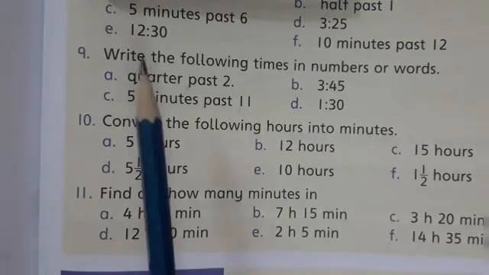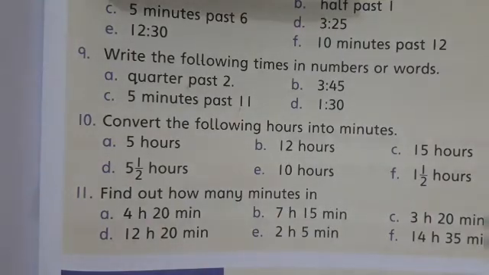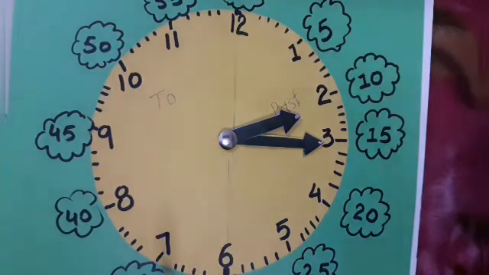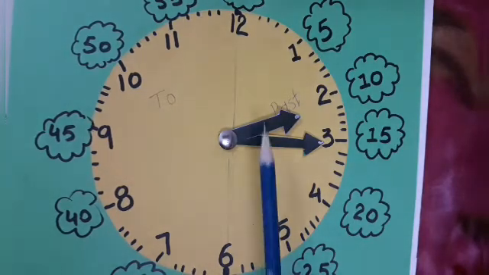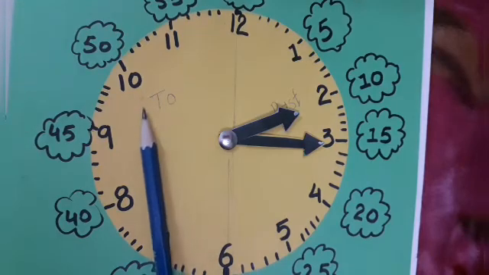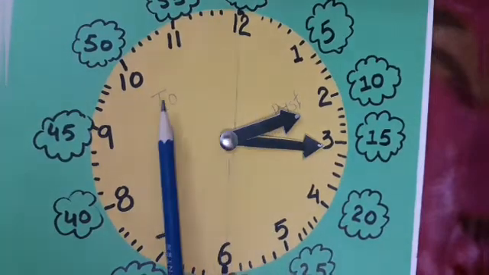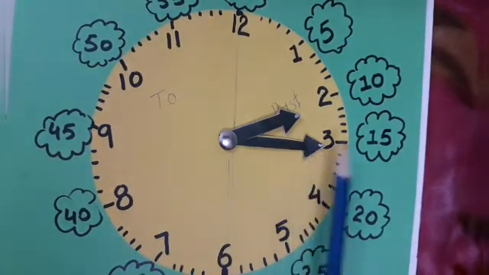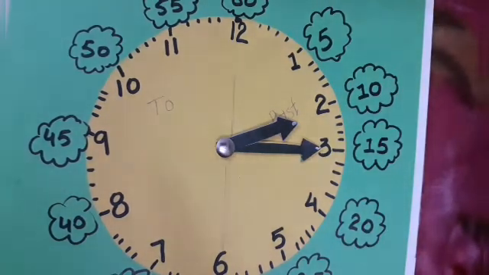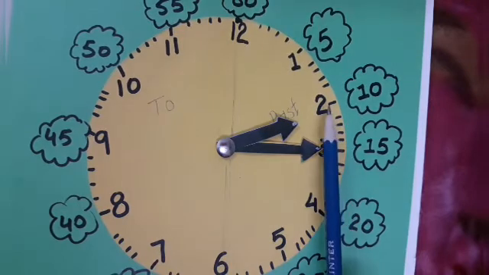2:15. So how will we write it in numbers? 2:15. As you know, it is quarter past. Students, this is our past side and this side is called to. This is the half of the clock, and this side is past and this side is to. So as you can see, 15 minutes is called quarter past. Okay, so this is 2:15.